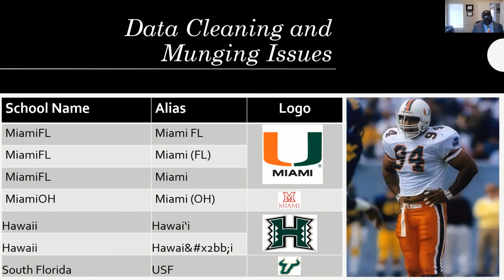The University of Hawaii, as you may or may not know, has an official spelling of Hawaii with the okina, versus the postal spelling, with just Hawaii. And when I was doing the web scraping, as you can see here, it came out as this weird hexadecimal code. I'm not going to get into that, some of you might know it better. It's this crazy code that showed up. So it was really interesting, to say the least.